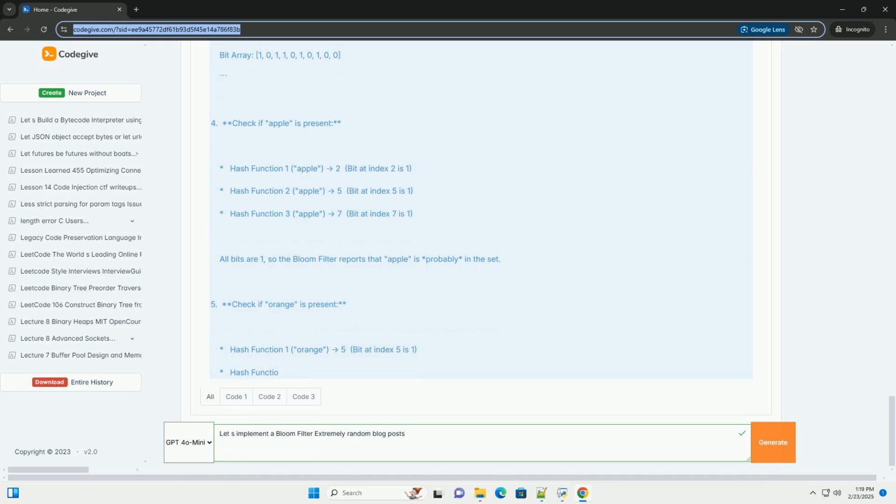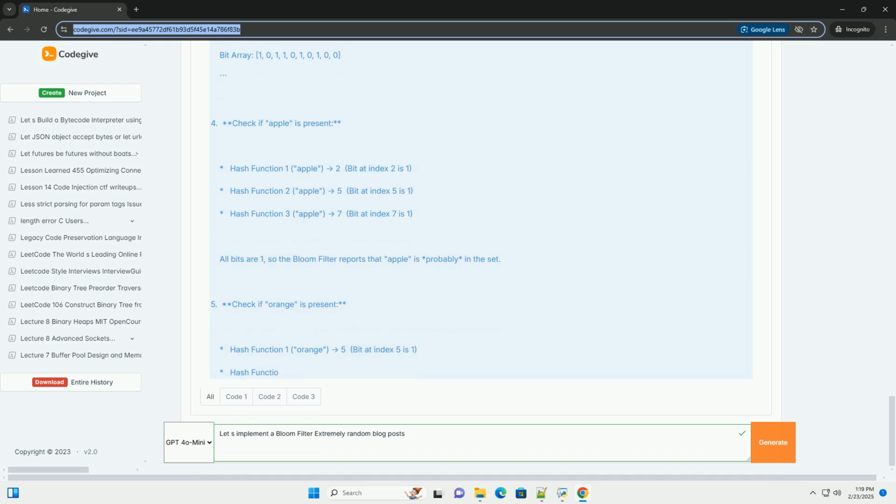Imagine a Bloom filter with m equals 10, a bit array of size 10, and k equals 3 hash functions. 1. Initial state. 2. Insert apple. Hash function 1, apple, gives 2. Hash function 2, apple, gives 5.